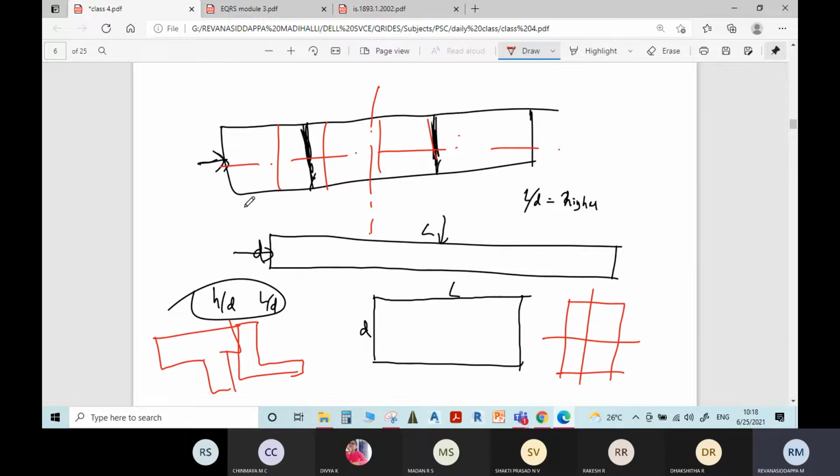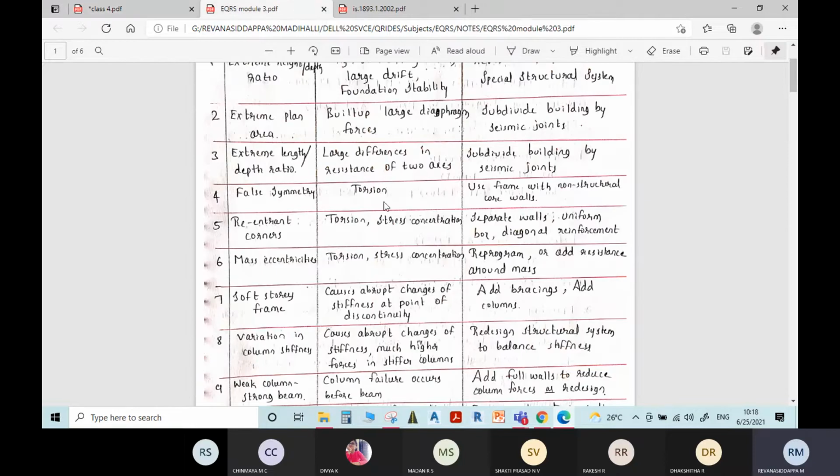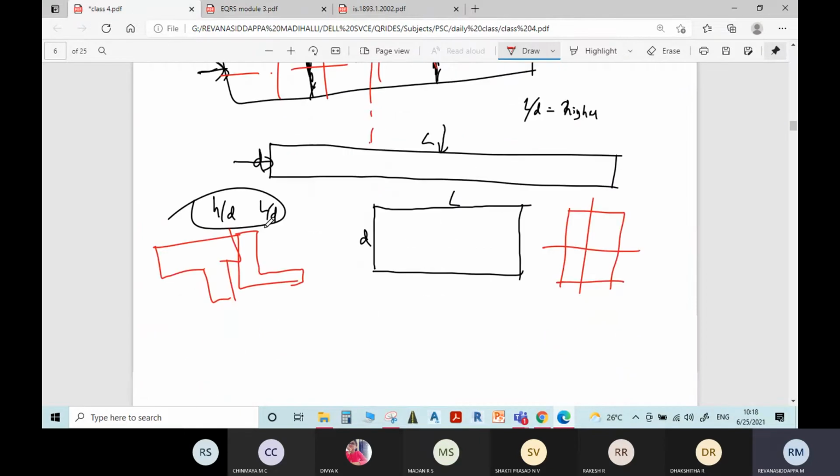So for false symmetry, let us see what the effect is. The main and dominant effect of false symmetry is torsion. Why does it occur? Because the building is not symmetrical.